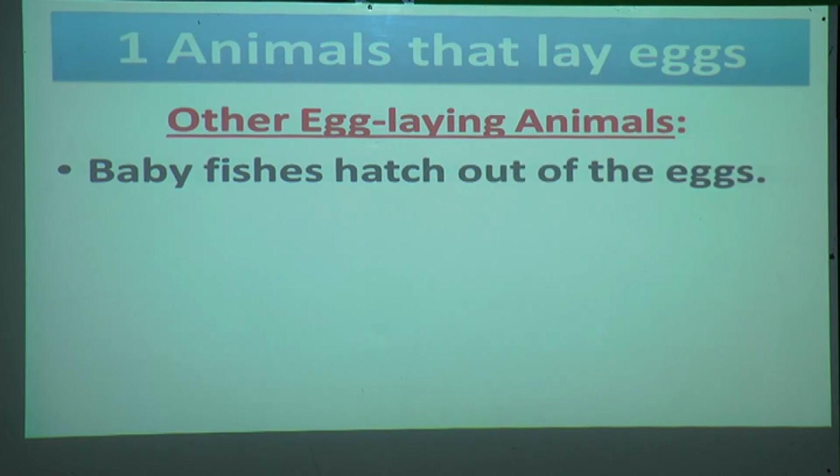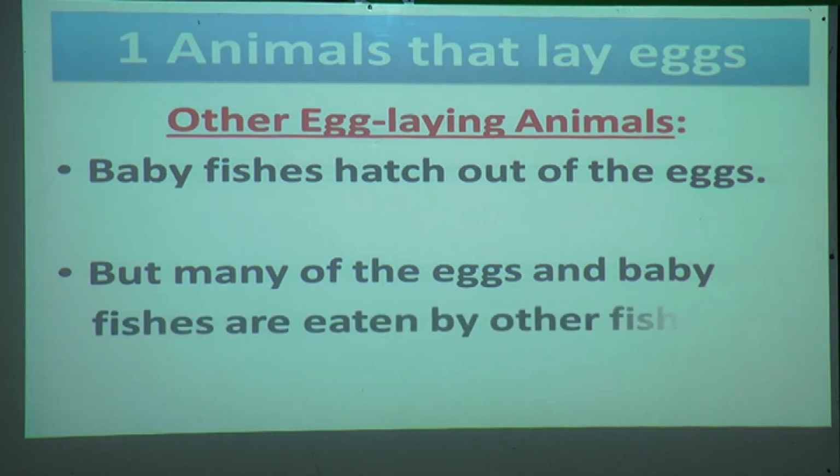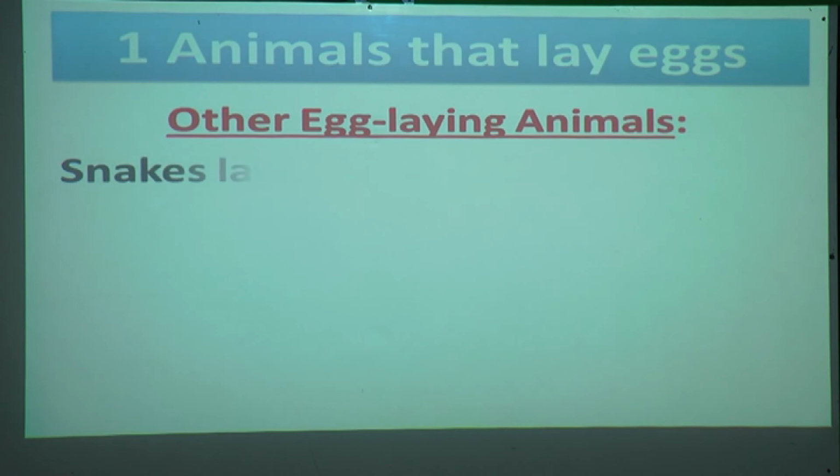Baby fishes hatch out of the eggs, but many of the eggs and baby fish are eaten by other fishes. Yes, they lay thousands of eggs. From that many baby fish come out, but they are eaten by other fishes.